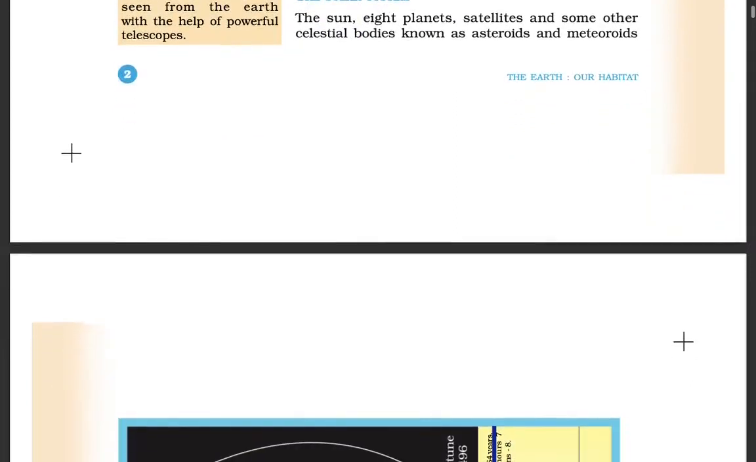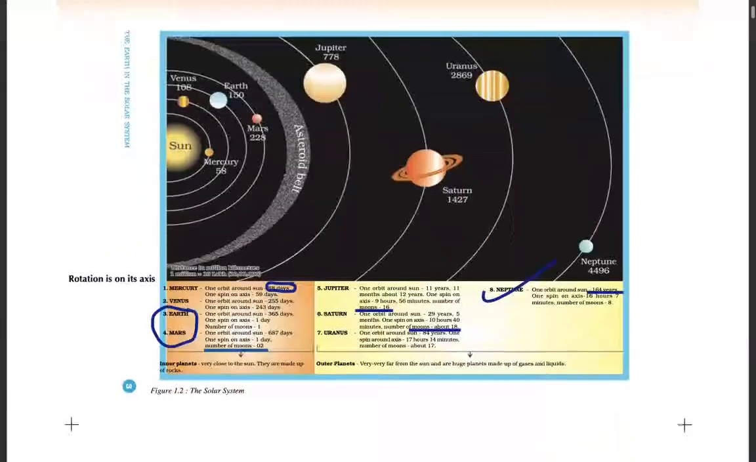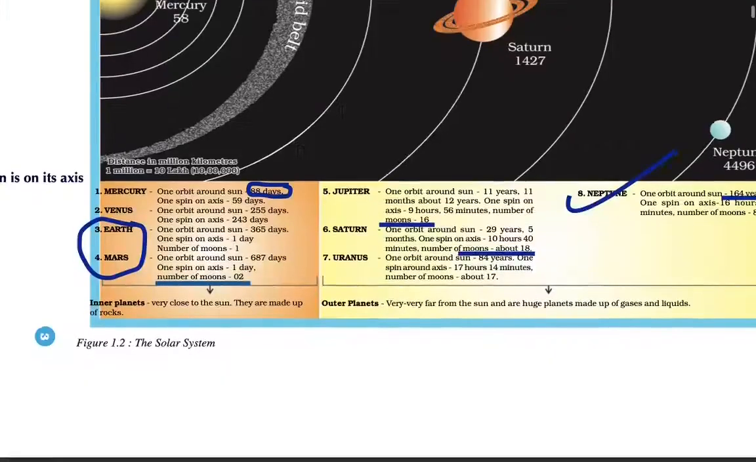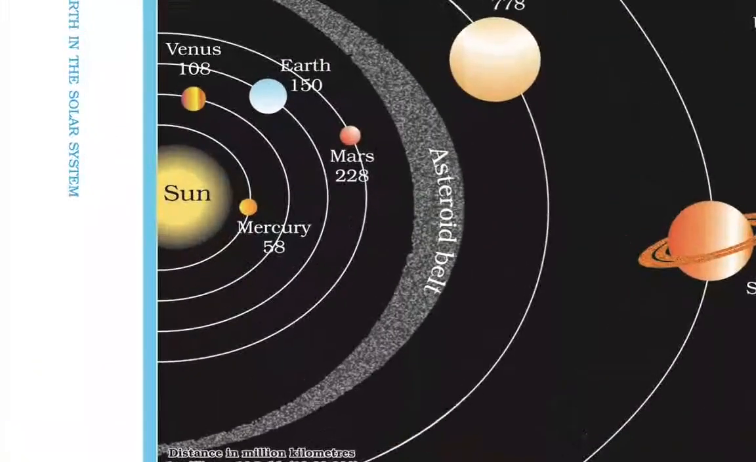The solar system: the sun and 8 planets along with satellites and other celestial bodies known as asteroids and meteorites, known as the solar system. Now, the sun and 8 planets: we have the sun here, then Mercury, then Venus, then we have Earth, then we have Mars.